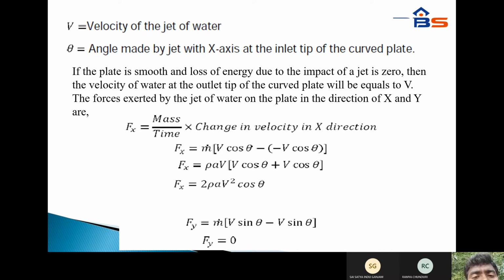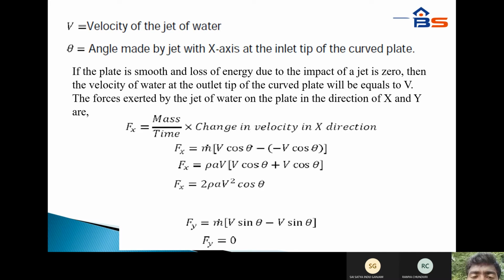The force exerted by the jet of water on the plate in the direction of x and y: F_x equals mass per time into change in velocity in x direction. This equation is common for all. So F_x equals m into V cos theta (initial velocity) minus (minus V cos theta) (final velocity).